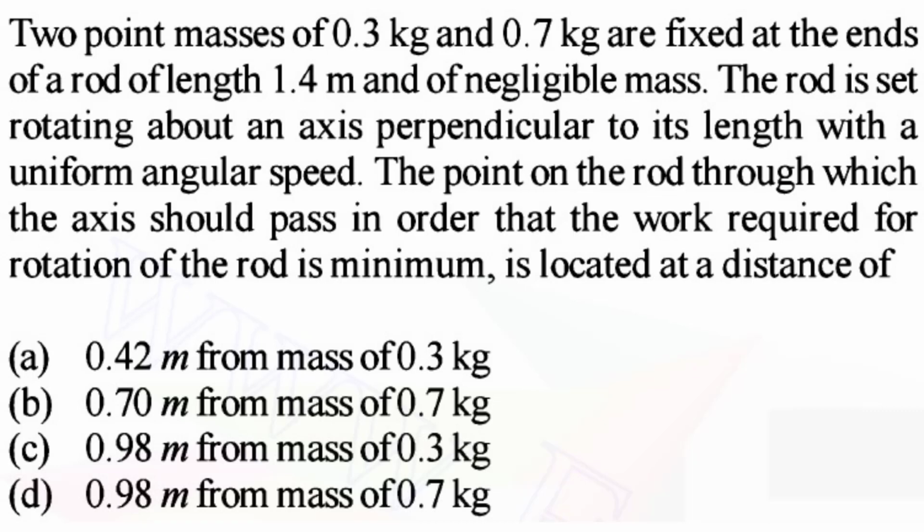Two point masses of 0.3 kg and 0.7 kg are fixed at the ends of a rod of length 1.4 meter and of negligible mass. The rod is set rotating about an axis perpendicular to its length with a uniform angular speed. The point on the rod through which the axis should pass in order that the work required for rotation of the rod is minimum is located at a distance of